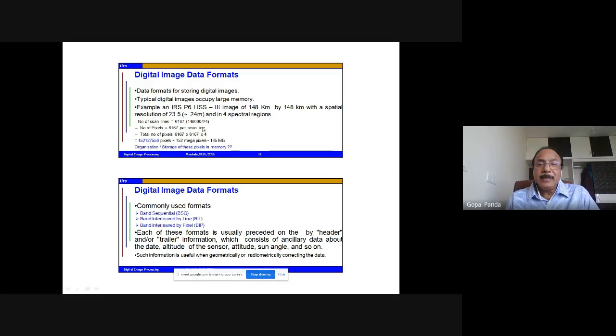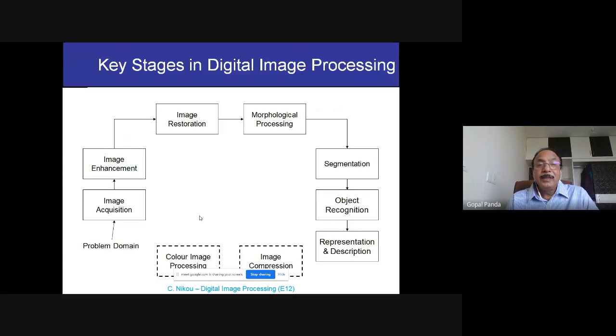And this digital data comes to us in different formats: BSQ format, BIL format, and BIP format. These are the three different formats, and accordingly we have to use them, which will carry different memory for processing and depend on the capability of the software.